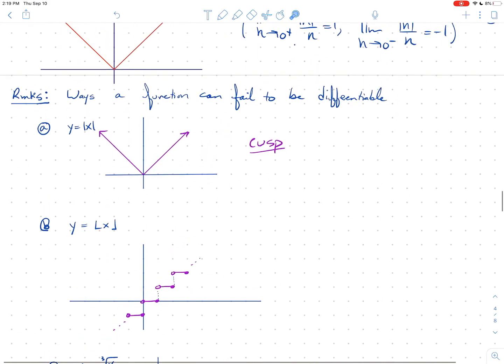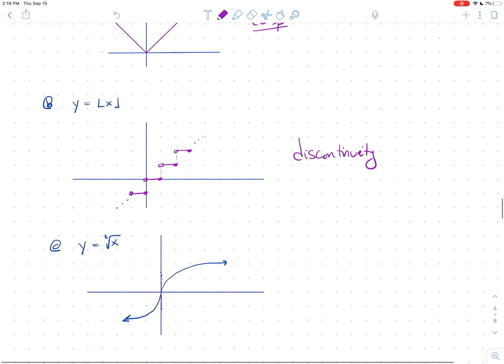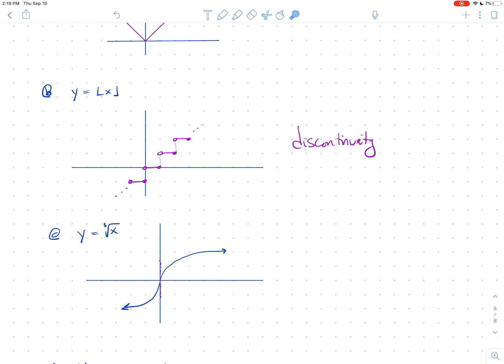Here's an example of a function that you know is not differentiable at these points simply because it's not continuous there. So we'll just say that anytime you have a discontinuity, then you know that you're not differentiable there. And finally, it's possible to have a vertical tangent. My graph here by hand is maybe a little misleading, but there's actually a vertical tangent line at 0. And so, of course, the derivative does not exist at 0 as well. These are just some ways to keep track of in your mind as we go along.